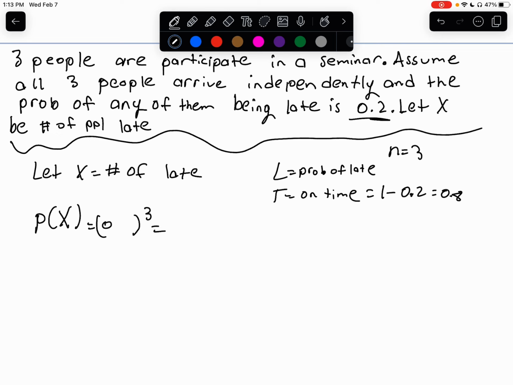So as we do this, we have our calculation. Let X be the number late, L denote the probability of being late, and T being on time. So we do 100% minus 20%, so we have an 80% chance that they're going to be there on time. So P of X equals 0, we have 0.8 to the power of 3. As we do this, we have an answer of 0.512. This is because it has 3 people, that's why I multiply it by the power of 3.